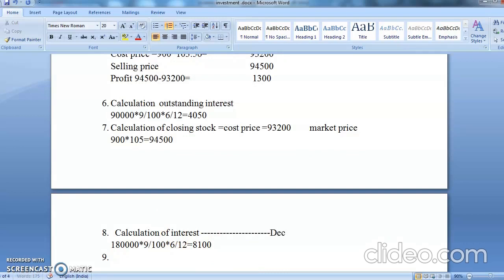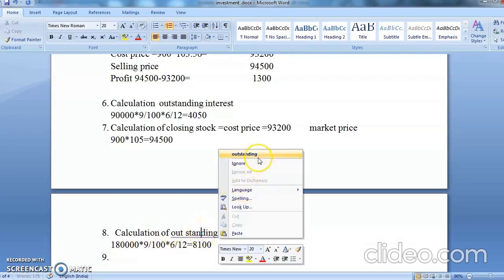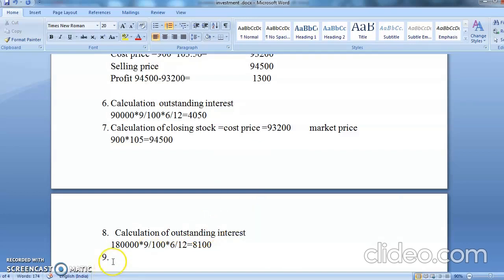No, we are calculating outstanding interest. Calculation of outstanding interest.